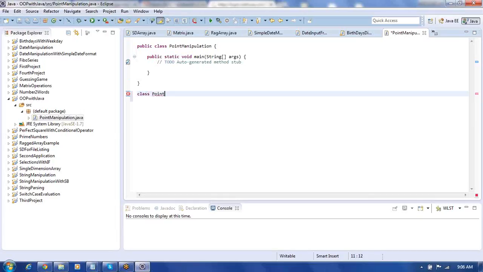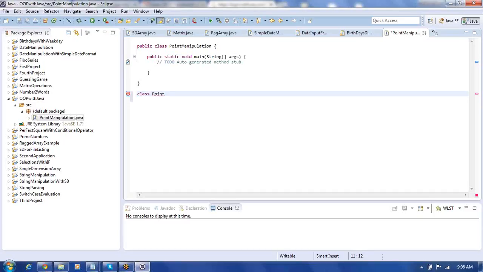But in the given file, you cannot have more than one public class. In one physical file, you have to have only one public class. The physical file name is going to be point manipulation. So here you should have only one public class. If you want to make another public class, open one more file. In that file, try to manipulate.